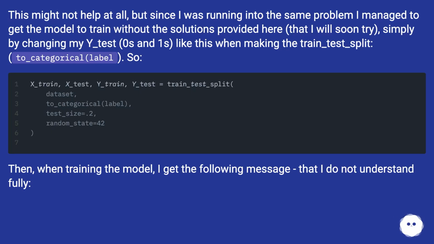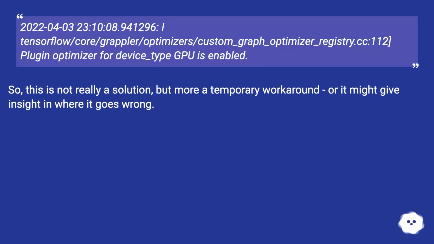Then, when training the model, I get the following message, that I do not understand fully. The 3rd of April 2022 23:10:08.941296. Plugin optimizer for device_type GPU is enabled. So, this is not really a solution, but more a temporary workaround, or it might give insight in where it goes wrong.